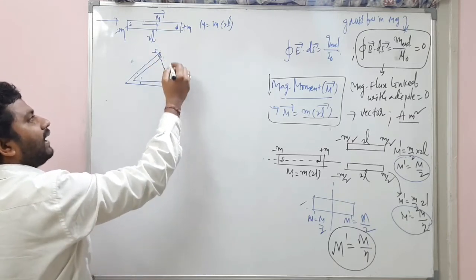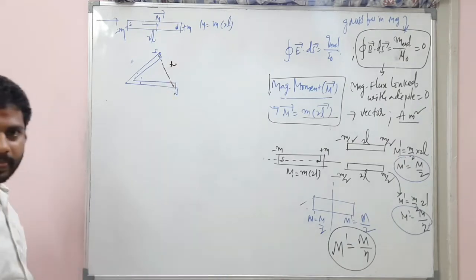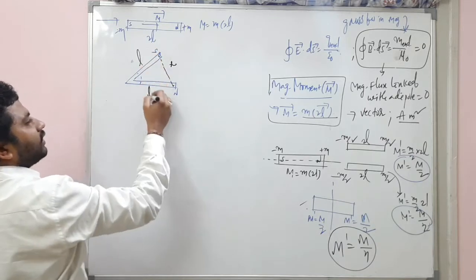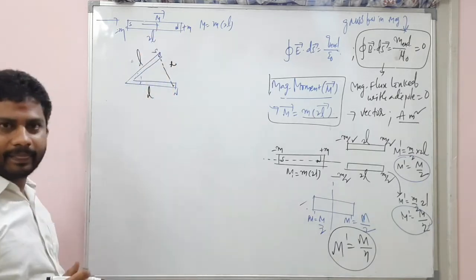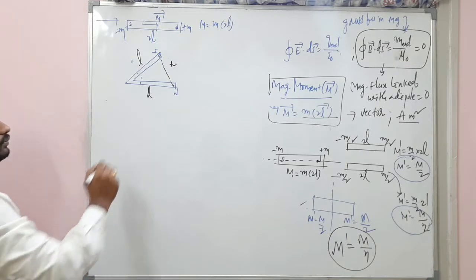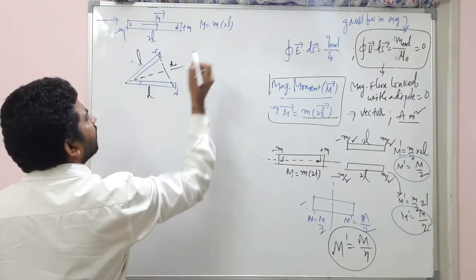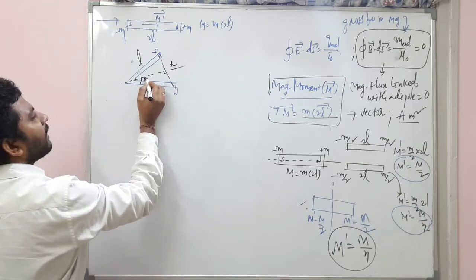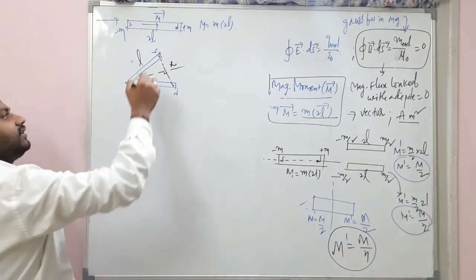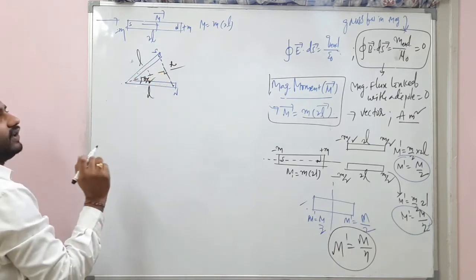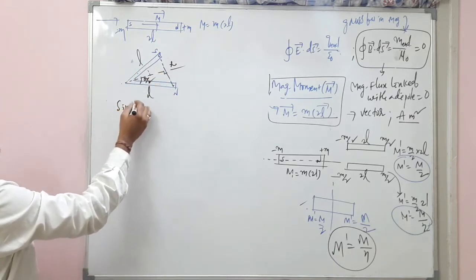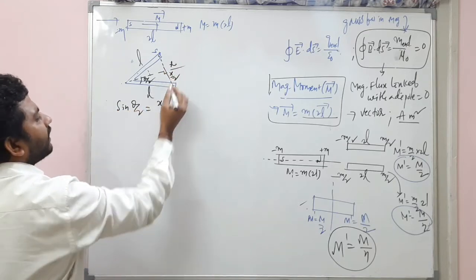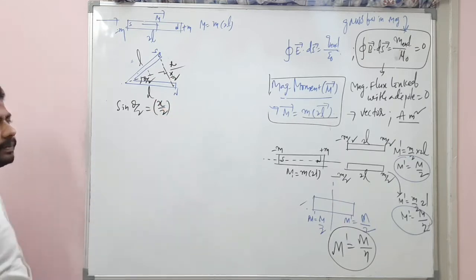So this is nothing but x. This is x. So what is this x? This is L, this is L. The 2L magnet is bent like this. Now, listen. If I draw a perpendicular bisector here, this is 90 degrees and this is theta by 2. Theta is the total angle. Here we have taken only theta by 2. So sine theta by 2 is equal to opposite, which is x by 2.